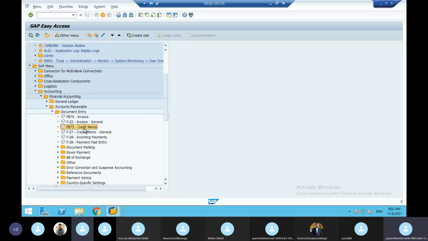Because who has taken the order from the customer? SD people. So they have to send one request, credit memo request, debit memo request, and then only they're going to do the credit memo, debit memo. FI people is the final people. Okay, so that is why.